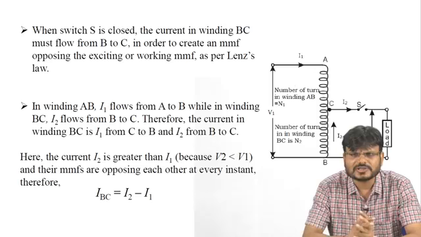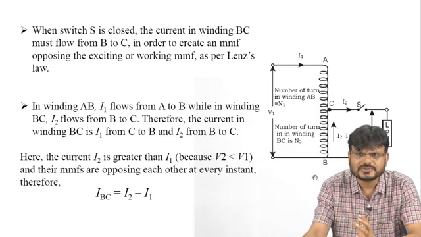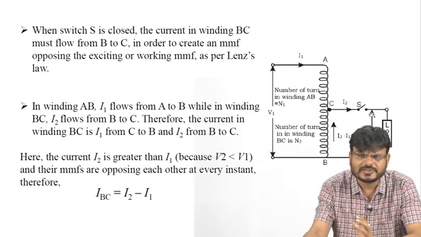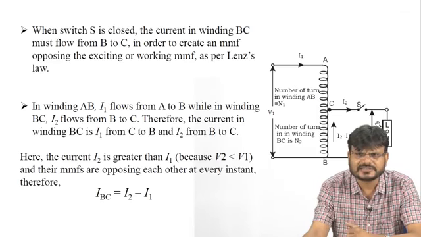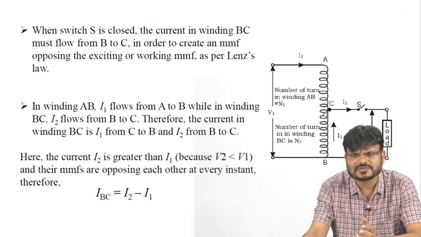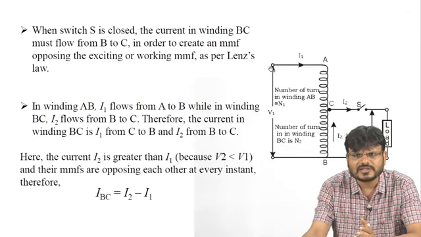Now for the working of the transformer, if this switch S is open, that means there is no load connected at the secondary side. Now the switch S is closed, you just connect the switch, so this current I2 will start to flow. So current in winding BC is equal to what? Total current is I1, this current is I2. So what is the value of this current? That is I2 minus I1.